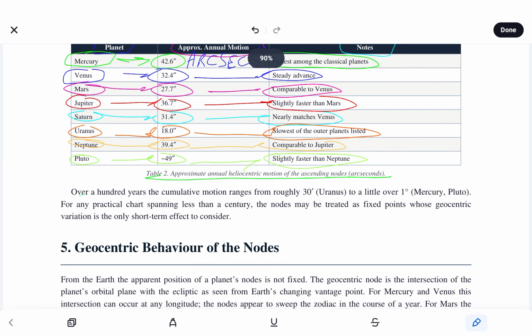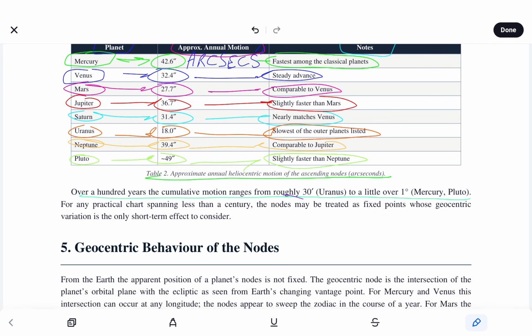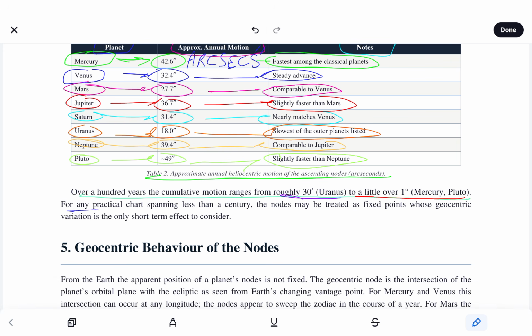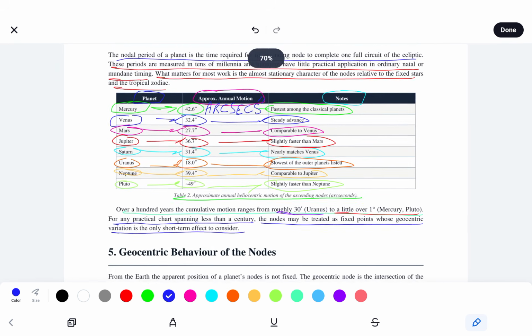Okay, so over 100 years, the cumulative motion ranges from roughly 30 arc minutes for Uranus to a little over 1 degree for Mercury and Pluto. For any practical chart spanning less than a century, the nodes may be treated as fixed points, whose geo variation is the only short-term effect to consider.